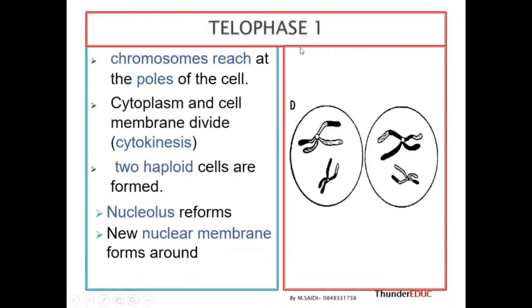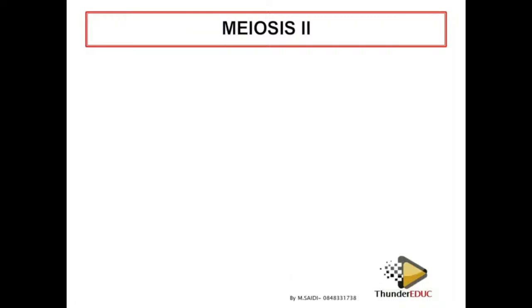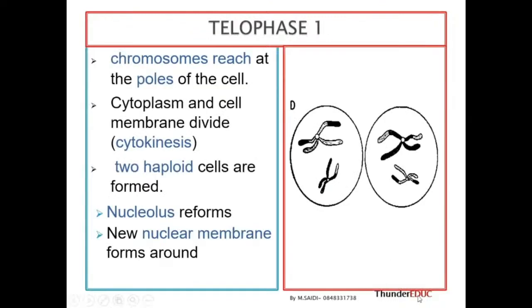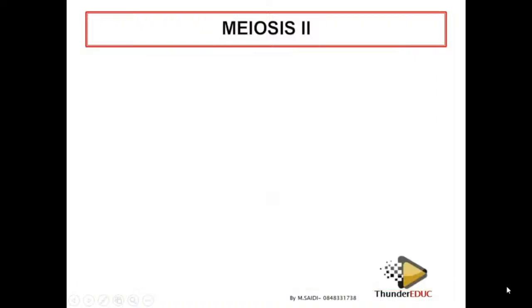So this is what I'm trying to say. Now we form two cells. Cytokinesis took place, and now the nuclear membrane starts to reappear, and the cell goes back as if it is in prophase. So now each cell will undergo meiosis 2. It means that this one is going to undergo meiosis 2, and this one is also going to undergo meiosis 2, so that you form 2 here and 2 here. When you add them, you form 4 cells.